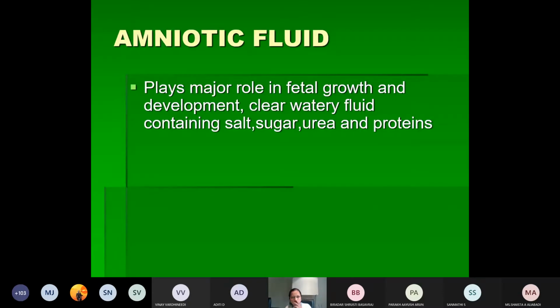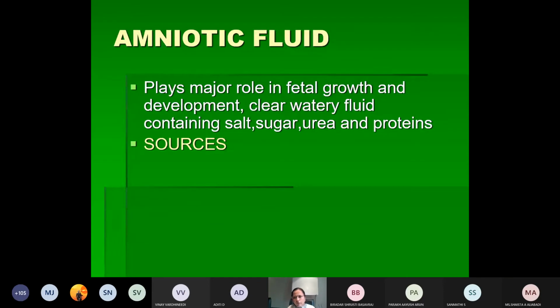What we have said is that the amniotic sac contains the amniotic fluid. So what is this amniotic fluid? What is its importance? It is a clear watery fluid present within the amniotic sac, and it plays a major role in the development and growth of the fetus. What does it contain? It mainly contains some salt, sugars, urea and proteins.